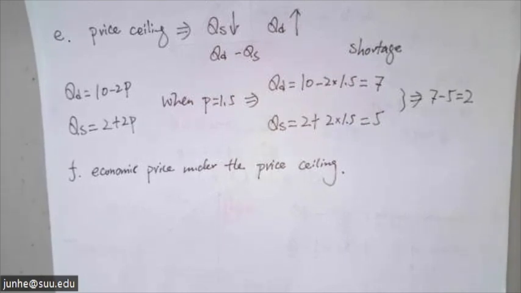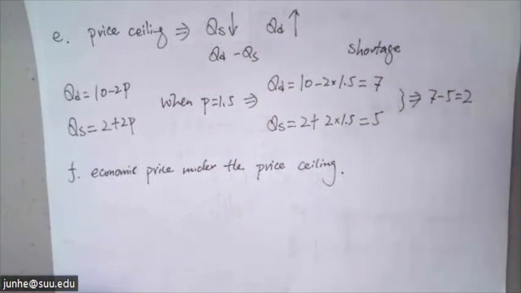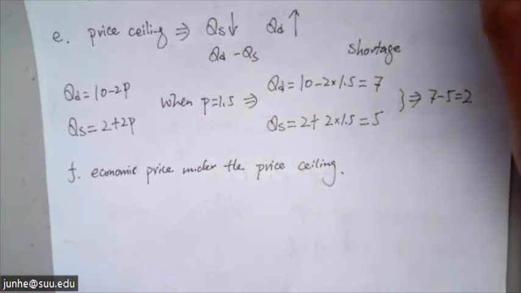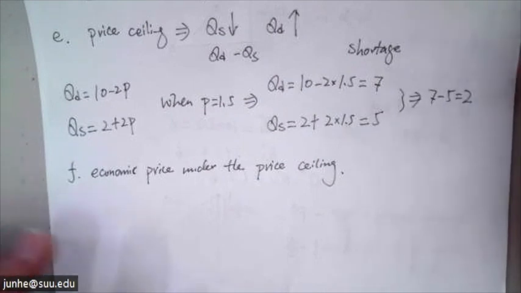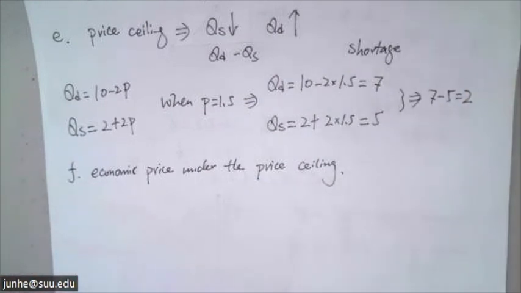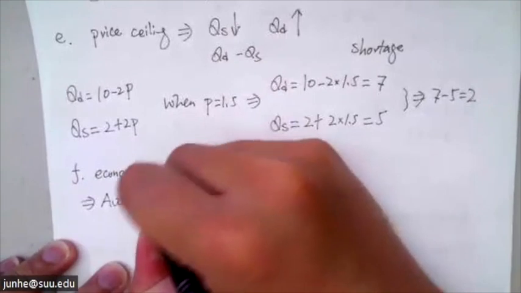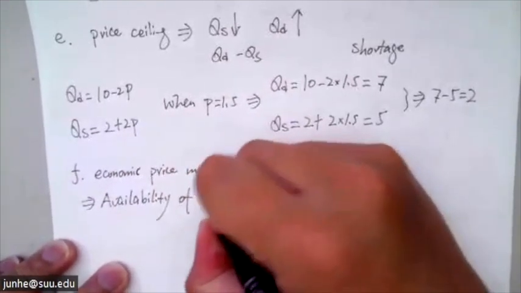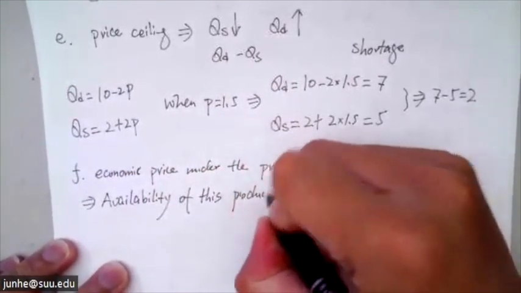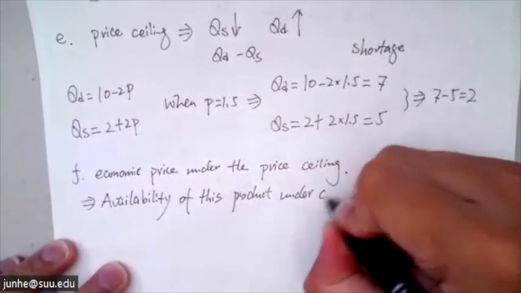Okay, all right. So here, to determine the full economic price, we simply need to determine the maximum price consumers are willing to pay for this available product under this price ceiling. So first, you need to determine the availability of this product under the ceiling.